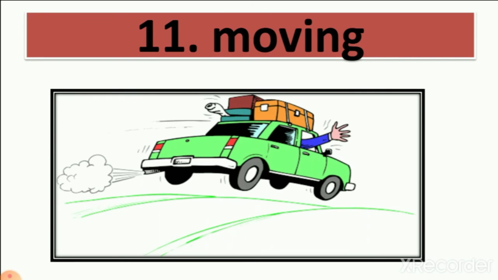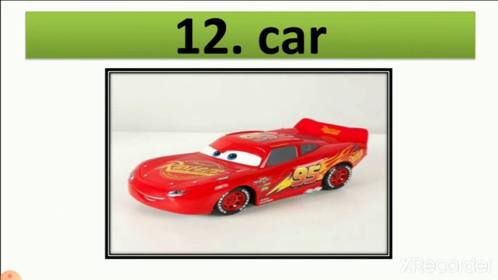Number 11, moving. So the car is moving, right? We learn in lesson number 2, living things and non-living things. We learn that living things can move. So it is moving. Number 12, car. You all know about cars, right? So now you can understand what a car is. You see many cars around you.